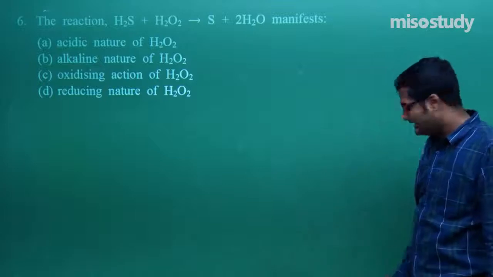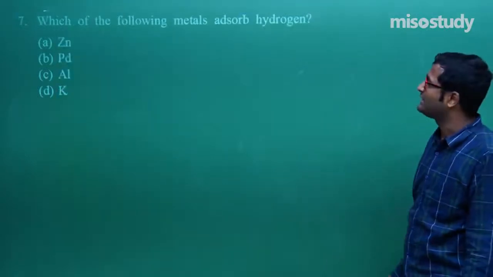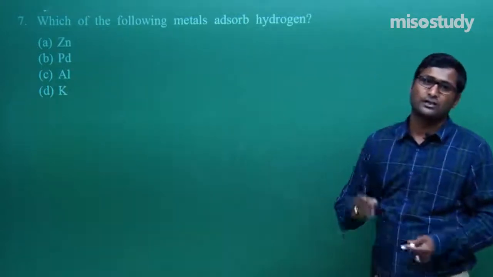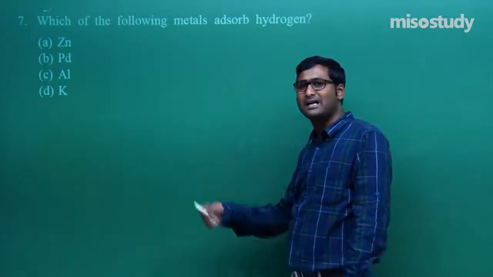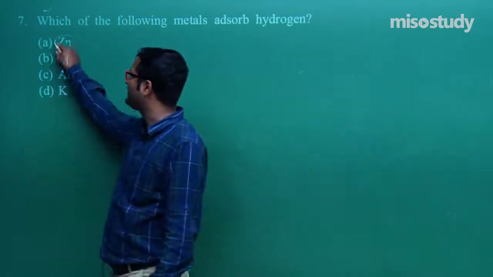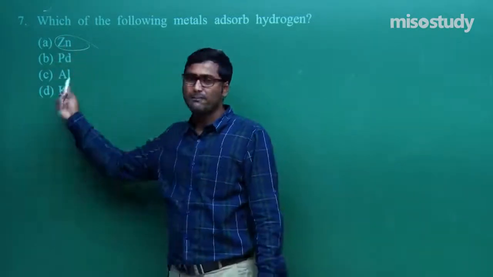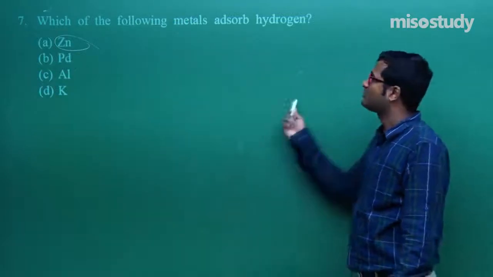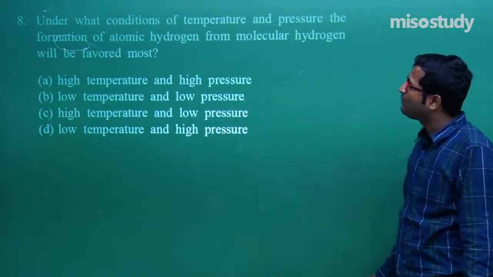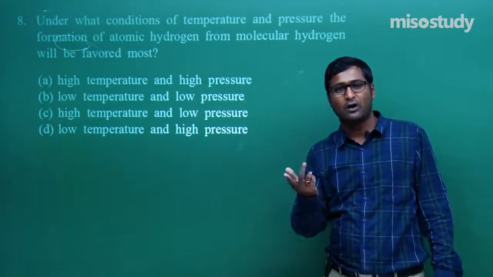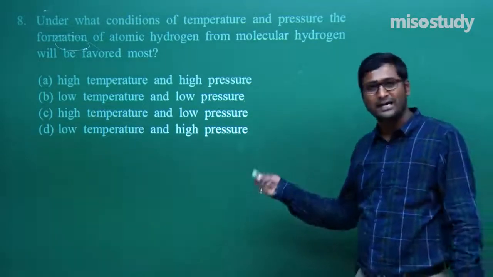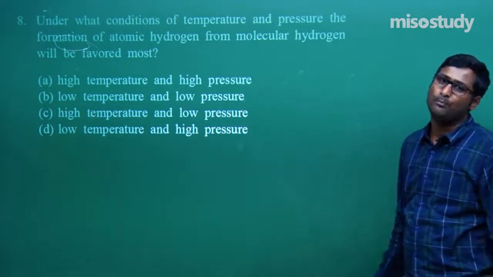This will behave as an oxidizing agent. If there is an increment, then it will behave as a reducing agent. Now let's move to adsorption. What will happen? Trapping of hydrogen in the interstitial sites of the metal. As we know, zinc has a completely filled d orbital. In case of Pd, there is a possibility of trapping. So the best one is Pd, hydrogen in palladium. Now let's move to under what condition. As we know, hydrogen has a bond. If you want to break the bond, then you need energy. So the process is endothermic. So high temperature and low pressure.